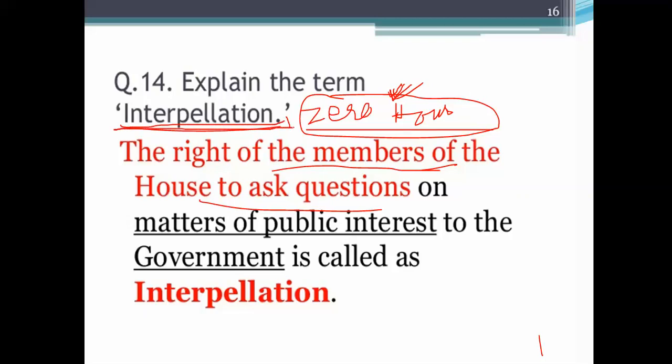So what is Zero Hour? Zero Hour is the first hour of the Lok Sabha in which the members ask questions. Now, what are the types of questions, we will discuss in our next question.